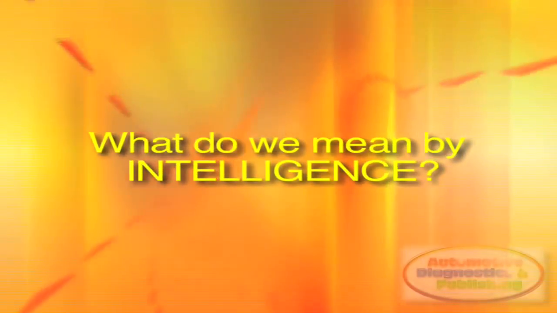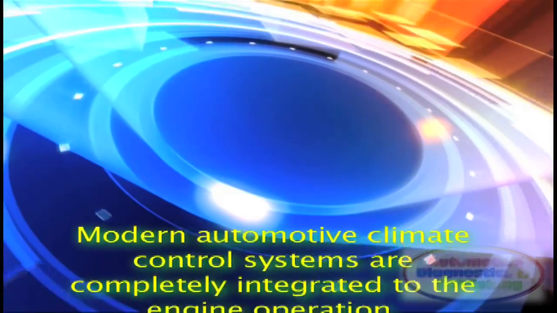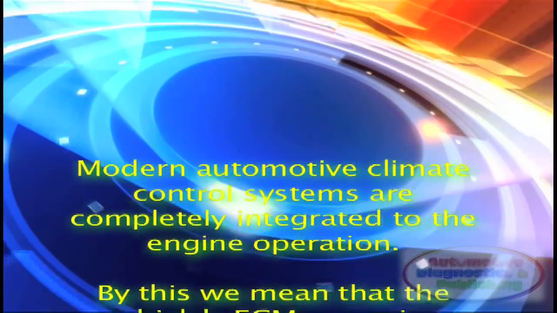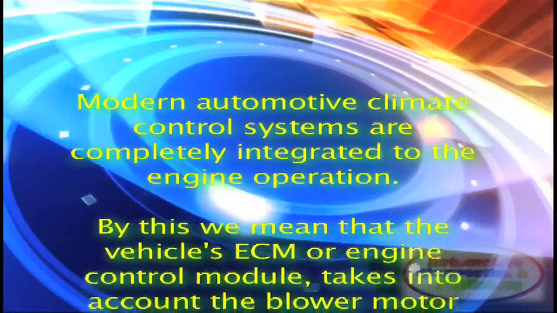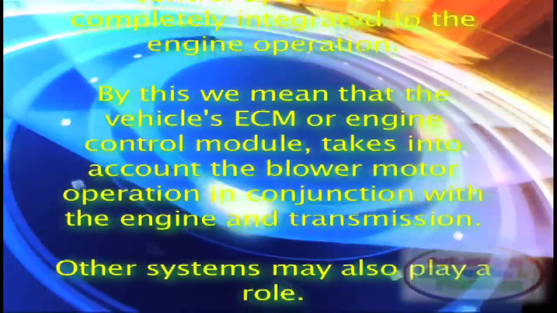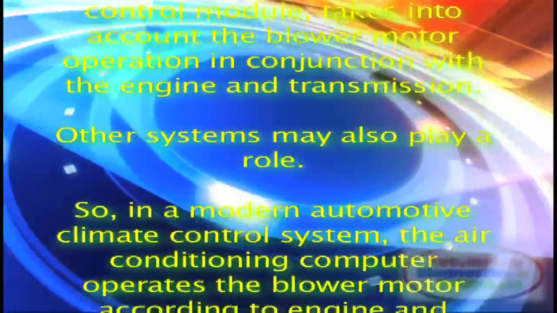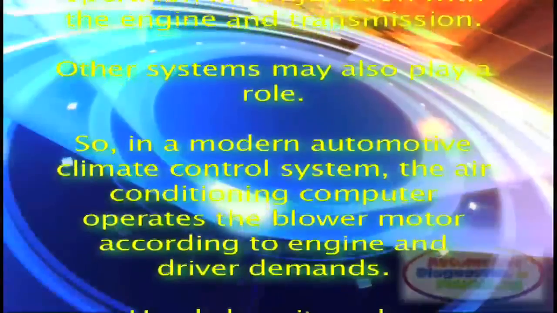So, what do we mean by intelligence? Modern automotive climate control systems are completely integrated to the engine operation. By this we mean that the vehicle's ECM, or engine control module, takes into account the blower motor operation in conjunction with the engine and transmission. Other systems may also play a role.